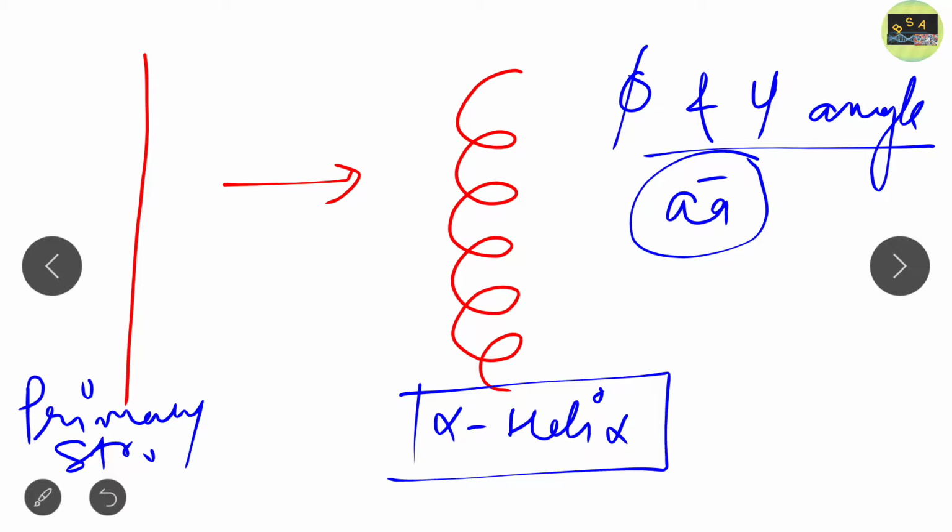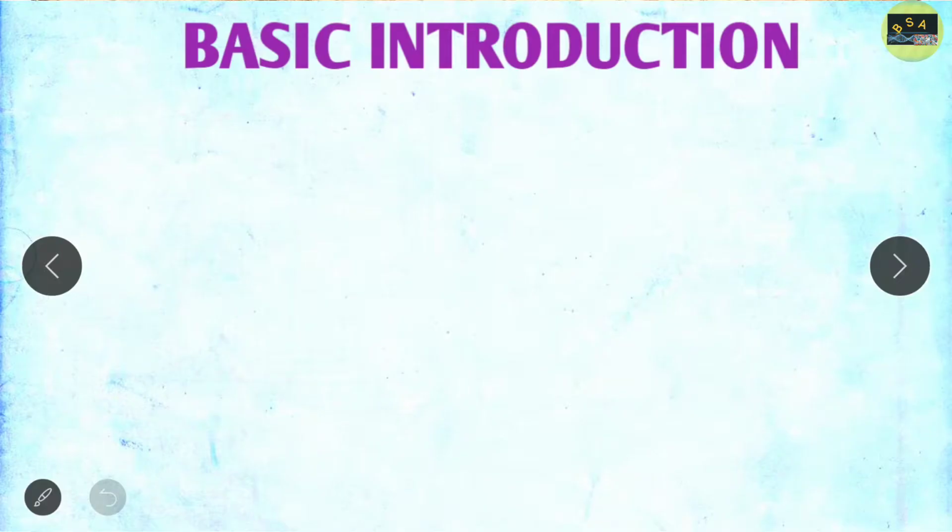So that's why it can easily fold. Clear? The detail of the phi and psi angles I already discussed in the Ramachandran plot lecture. If you watch that lecture, you will get a clear idea. You can find it in our biochemistry playlist. So till now I hope you have a clear idea about the alpha helix.